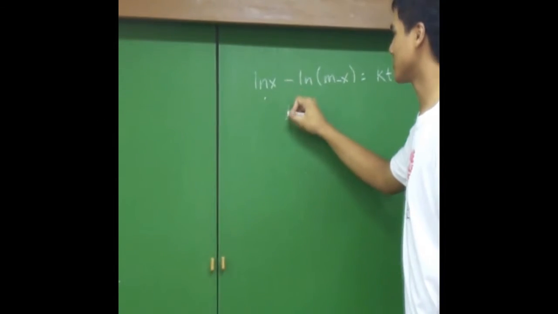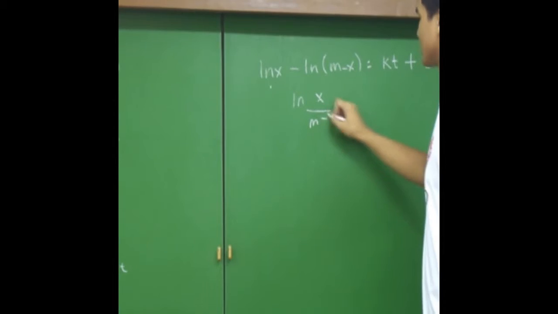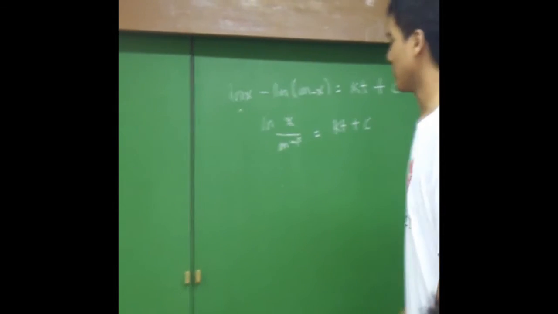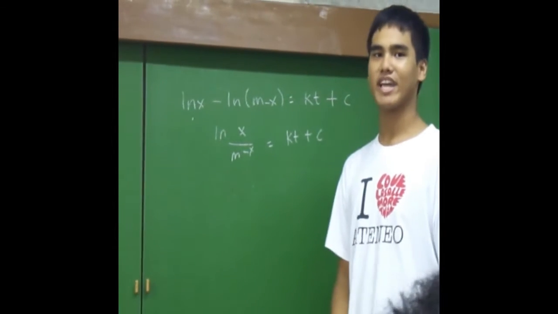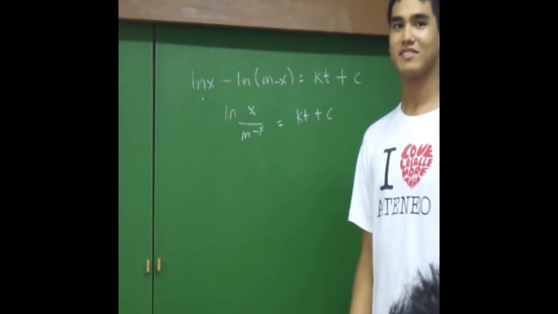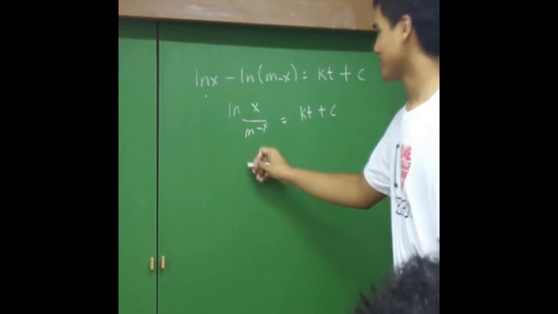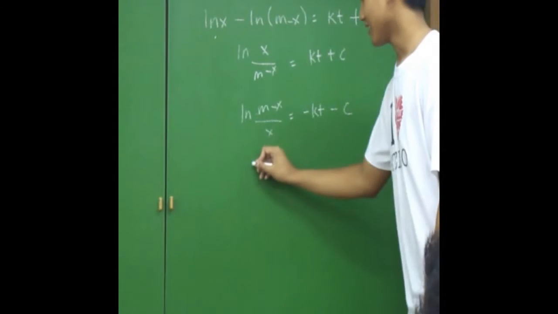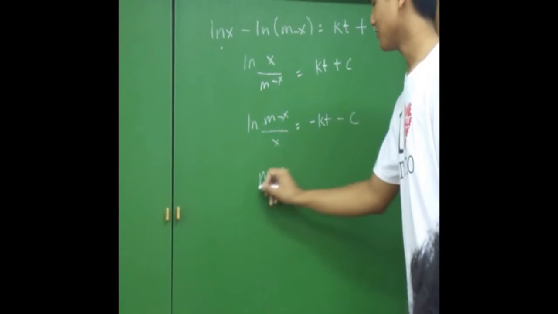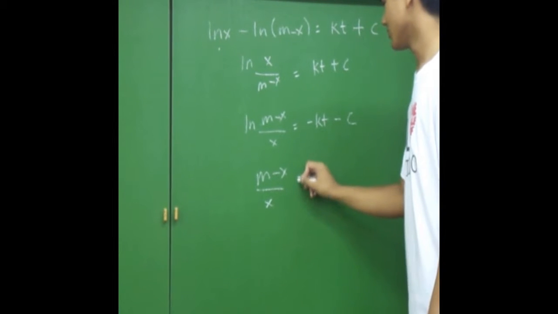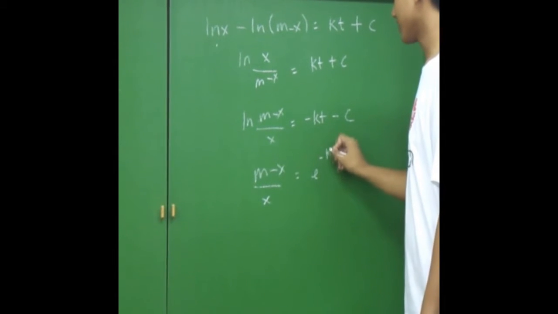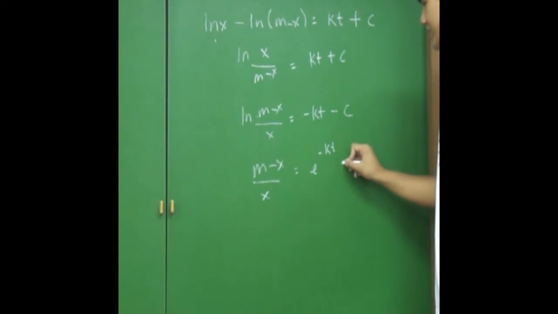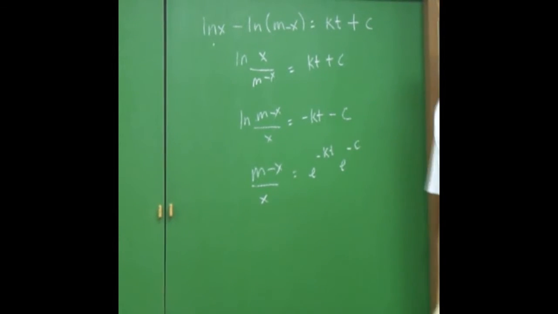Simplifying this further, now multiplying both sides by negative 1 will make it easier to solve for x. So m minus x over x is equal to e raised to negative kt times e raised to negative c.